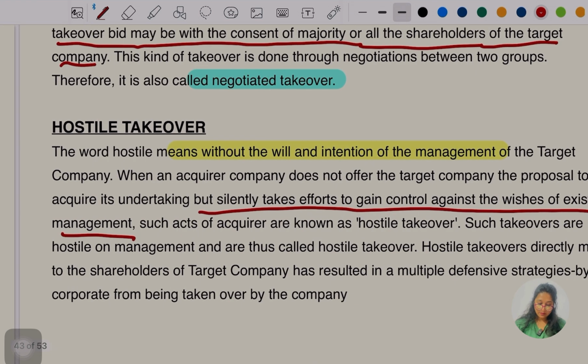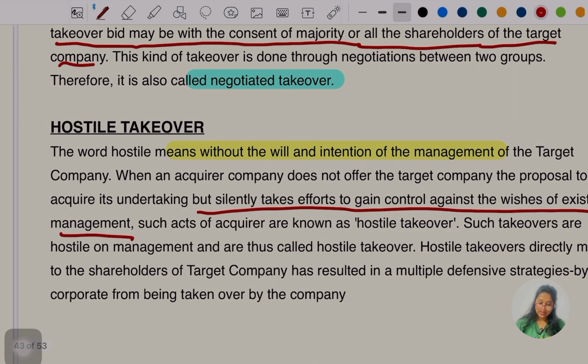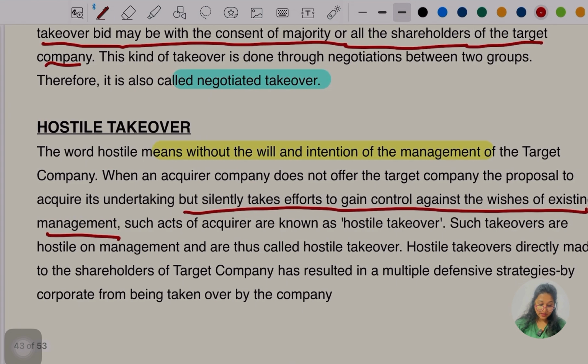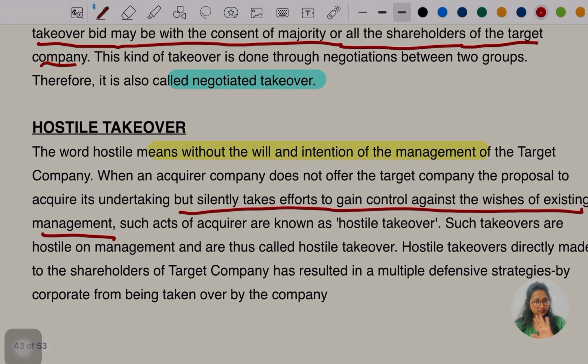Hostile takeover made directly to the shareholders of the targeting company has resulted in multiple defensive strategies by corporates to avoid being taken over. This much is cleared.